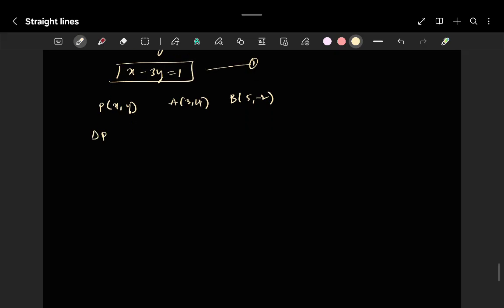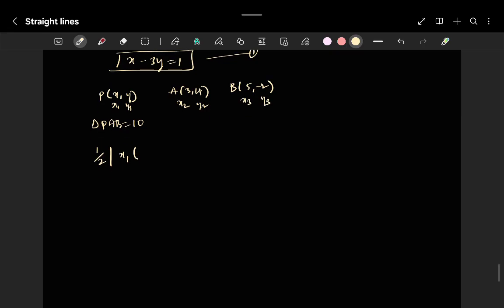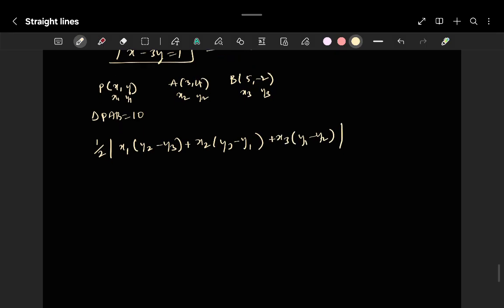So delta PAB is equal to 10, which means half into x1 into (y2 minus y3) plus x2 into (y3 minus y1) plus x3 into (y1 minus y2), right?